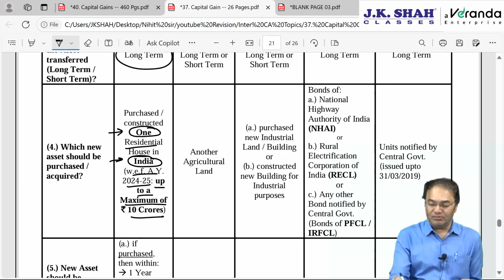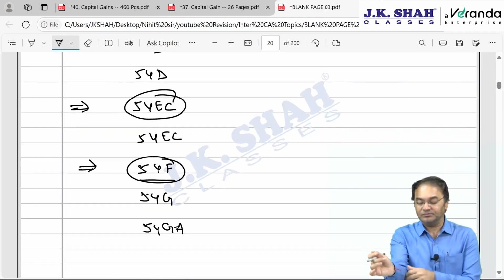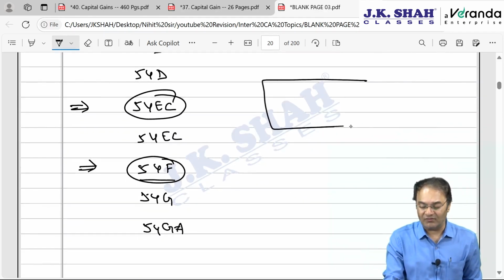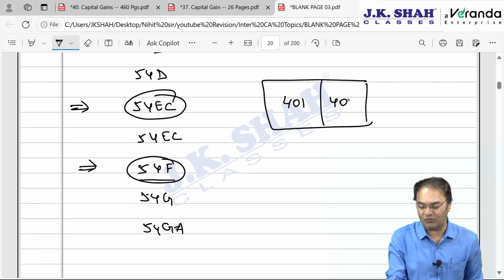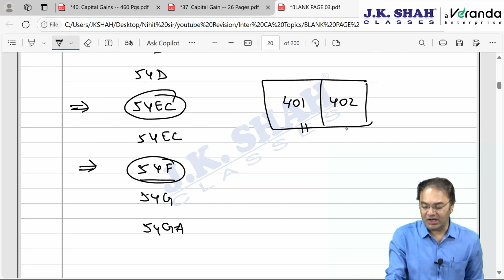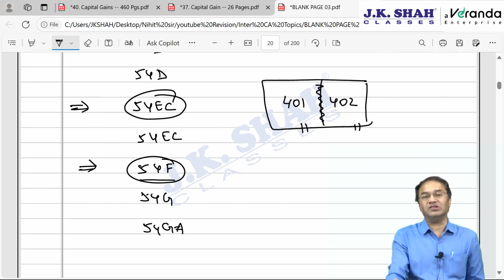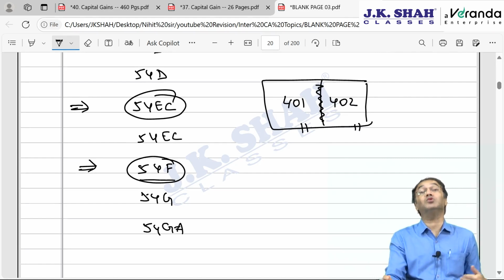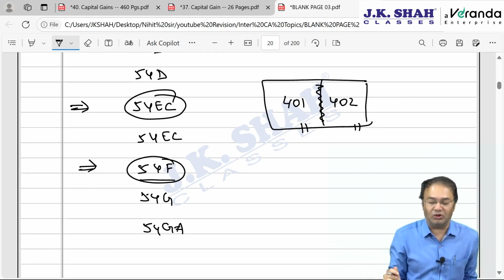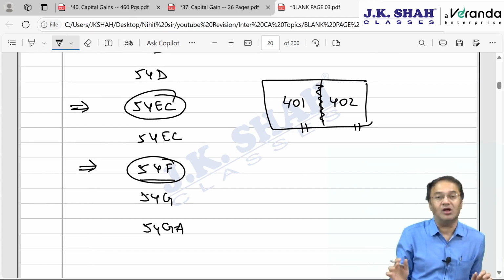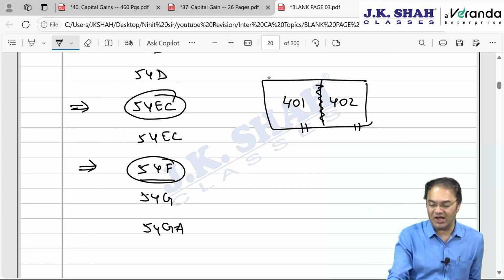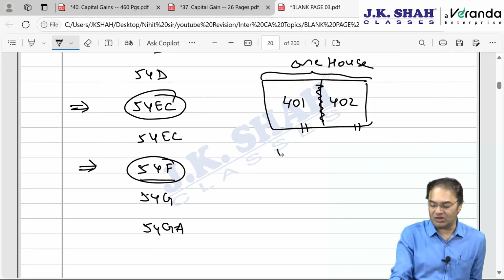However, as far as one house meaning is concerned, we had discussed one case law which says that the assessee wanted to buy one house only, but he did not find one house. So, he bought two houses, flat number 401, flat number 402. Here, he demolished the wall in between and converted it into one single flat. He bought these two flats from two different people by way of two different sale agreements or purchase agreements, then also no problem. This will be considered as one house only. These two houses combined together will be considered as one house if there is a unity of structure.